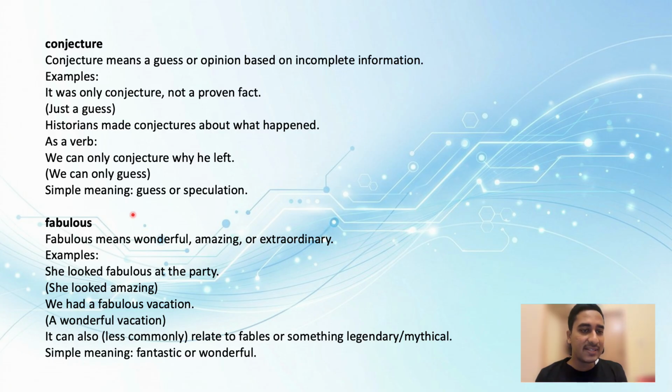The first example is, she looked fabulous at the party. That means she looked amazing at the party. Got it? Next, we had a fabulous vacation, a wonderful vacation. Fabulous means wonderful. It is also, less commonly, used to relate to fables or something legendary or mythical. The simple meaning is fantastic or wonderful. The easy way to remember what fabulous is, that it is fantastic or wonderful. Got it? So that's the meaning of fabulous.